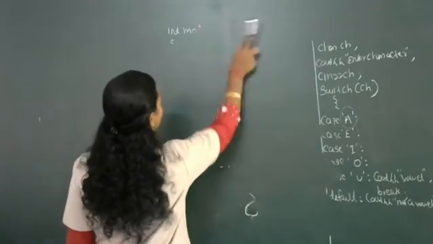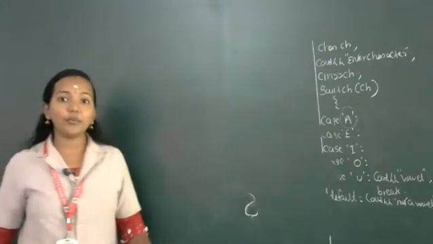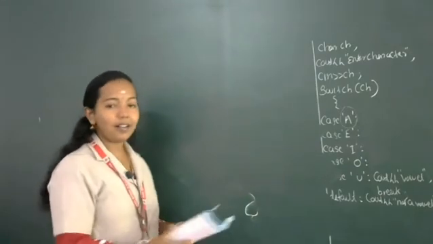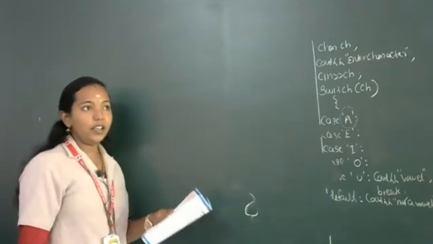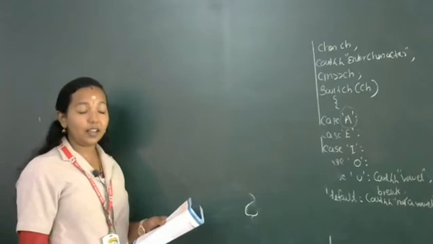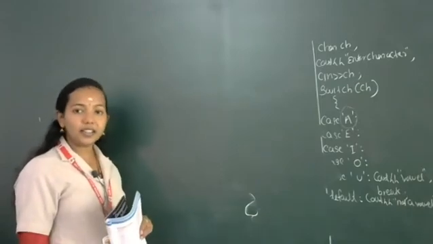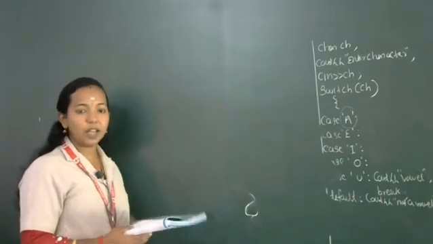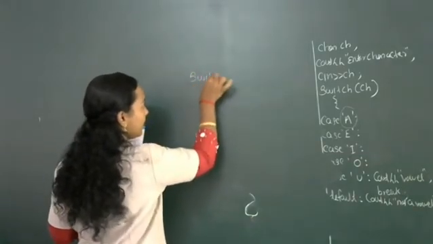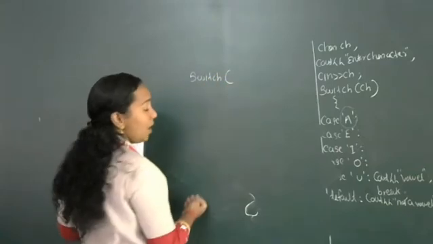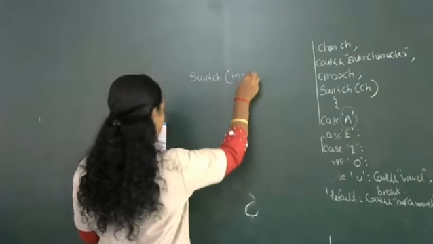We already wrote one C++ program to check the grade of a student. If the mark is greater than 80, then A grade. Then if it is greater than 60 and less than 80, then B grade, like that. Suppose you want to write this program using a switch statement, then how will we write it? Switch. You want to evaluate one expression. What will be the expression?